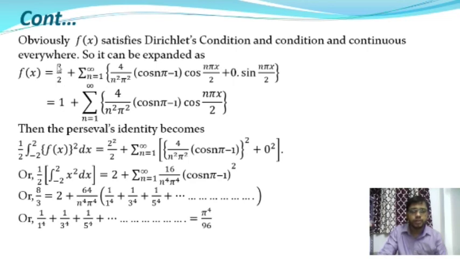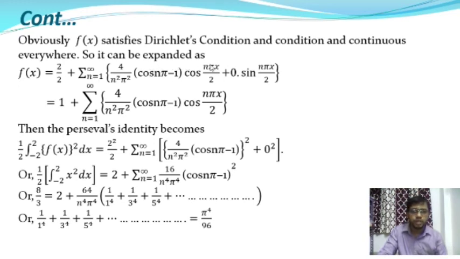So f(x) is equal to a0 by 2 plus summation over n is equal to 1 to infinity of an cos(n pi x by 2) plus bn sin(n pi x by 2). Where a0, an and bn are given. So a0 is equal to, I have already found, a0 is equal to 2, an is equal to 4 by n square pi square into (cos n pi minus 1), and bn is equal to 0.